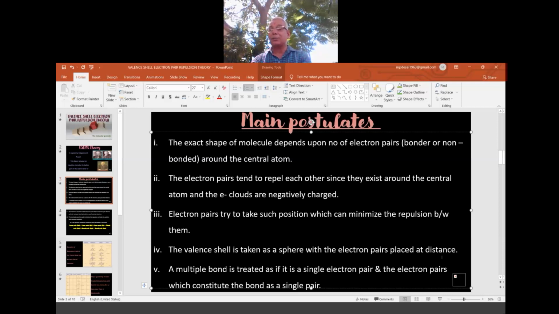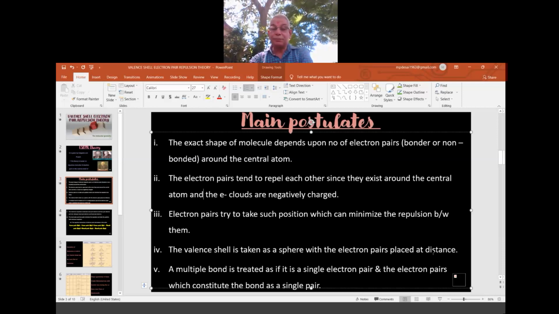And remember the last point: electron pairs placed at a distance. Which distance? A safe distance, the distance which will go for the minimum repulsions. They maintain that distance. They decide that if I am at this distance, I will have minimum repulsions with my neighboring electronic cloud. So ultimately, a particular shape or geometry is made by the group of atoms.